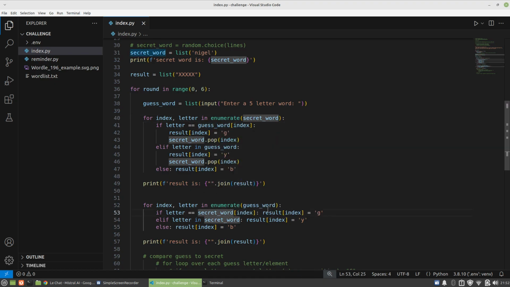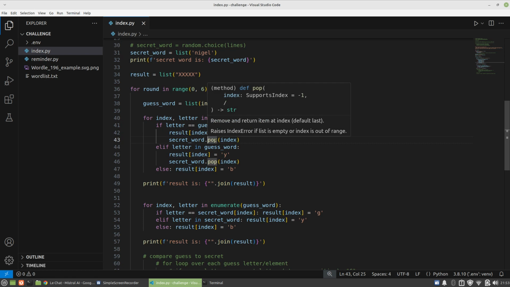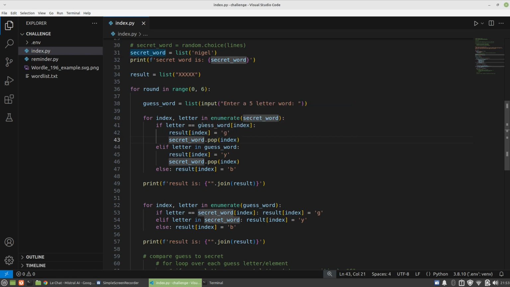Now what I've done is, instead of just a one-liner for the case of G, a one-liner for the case of Y, and also for the case of B, I've now started using indentation, because there's an additional thing that I want to do. It's pretty much the same, swapping around guess and secret, but I'm also popping out whenever it triggers the condition. If the letter is correct and the position is correct, then make it a G. Or if the letter is correct but it's in the wrong position, make it a Y.